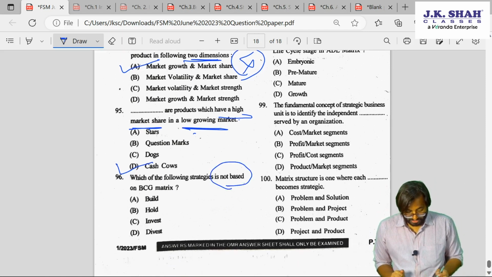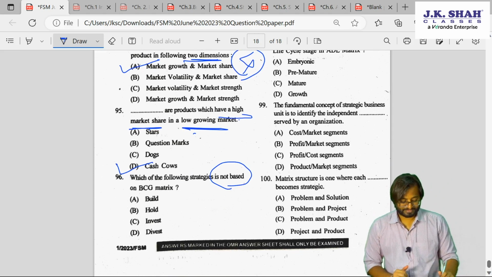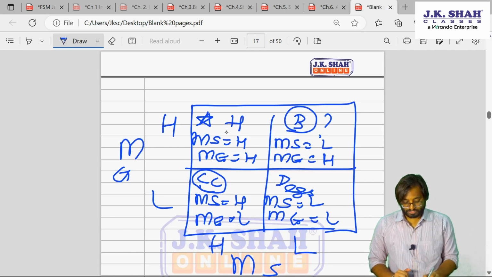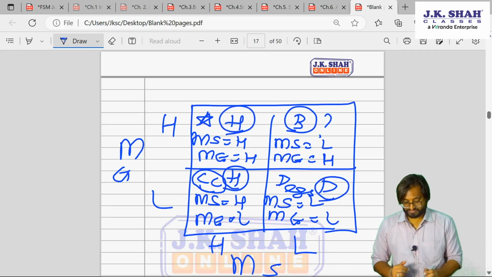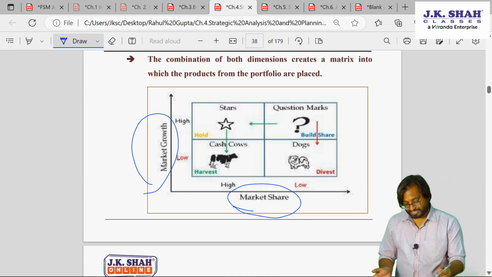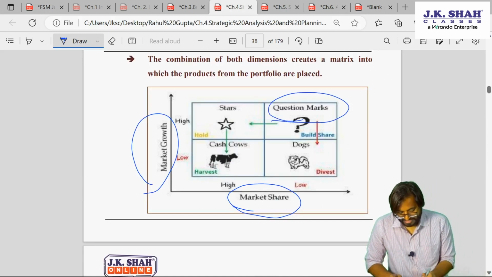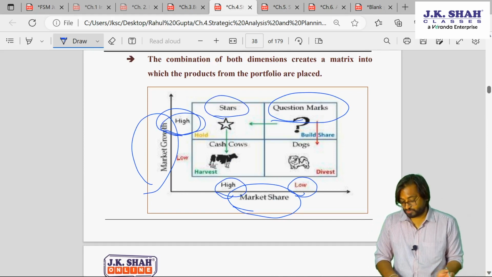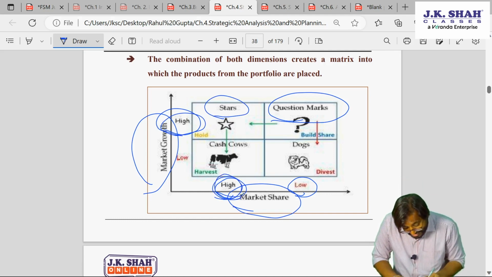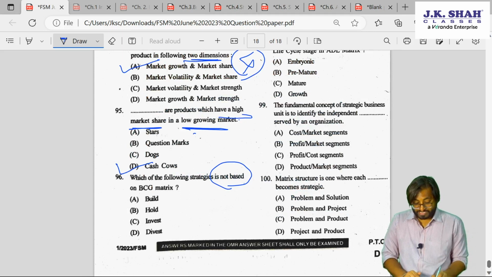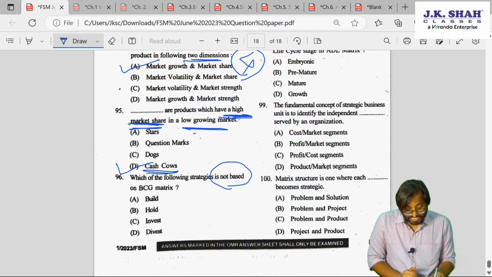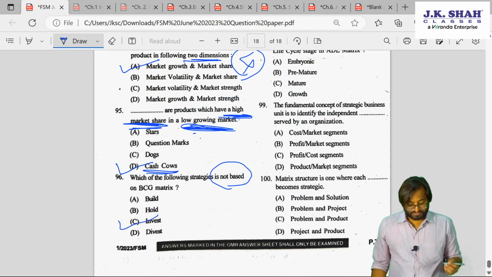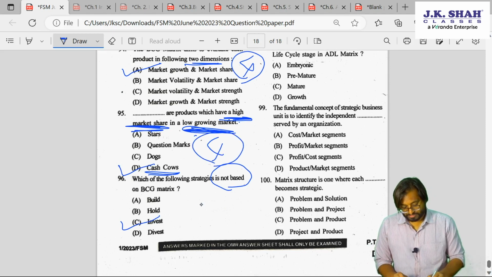Which of the following is not based on BCG? So we have certain strategies also. We will build this, we will hold this, we will harvest this, and we will divest this. Okay, let's check the diagram if you want. See here, question mark is low share, high growth. Star is high share, high growth. Cash cow is high share, low growth. So that is why cash cows. High share, low growth. Similarly, which of the following is not a strategy? Invest. This is also chapter 4.